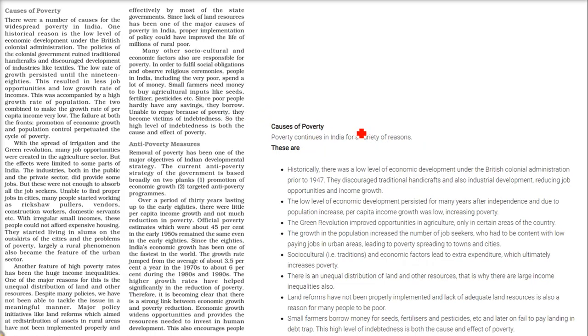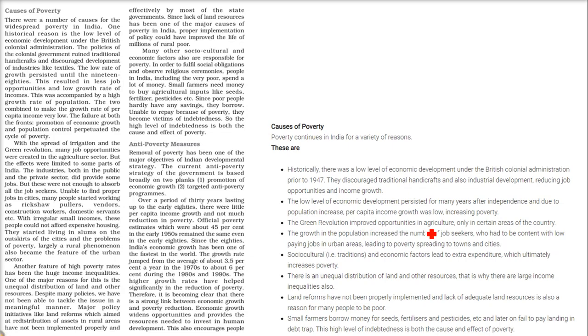So now we need to understand, after knowing all these statistics, what are the causes of poverty. Poverty occurs because of various reasons. If we talk about India, historically there was a low level of economic development when we were under British colonial administration prior to 1947. Because we had very good traditional handicrafts and industrial development, their policy discouraged it, thereby reducing job opportunities and income growth. The low level of economic development persisted even after independence. And because of population increase, per capita income growth was low, and this increased poverty.